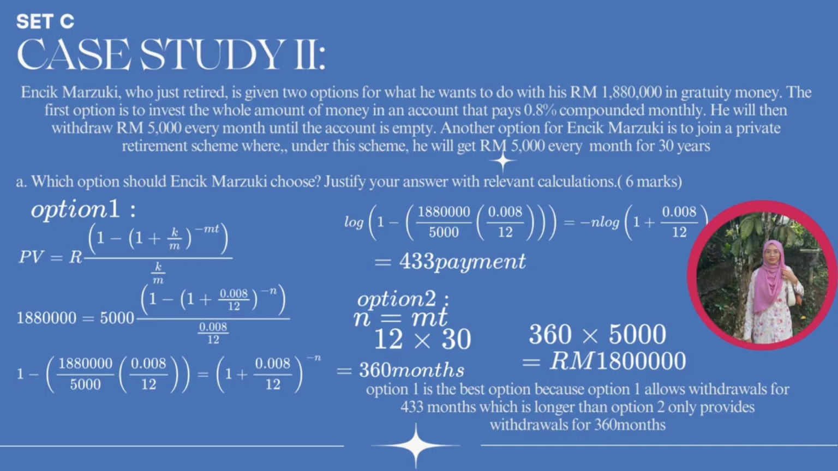For the first option, we use the formula PV equals R times bracket 1 minus bracket 1 plus k per m bracket to the power minus m times t bracket, per k per m. We enter all the information given: 1,880,000 equals 5,000 times bracket 1 minus bracket 1 plus 0.008 per 12 bracket to the power minus n bracket, per 0.008 per 12.